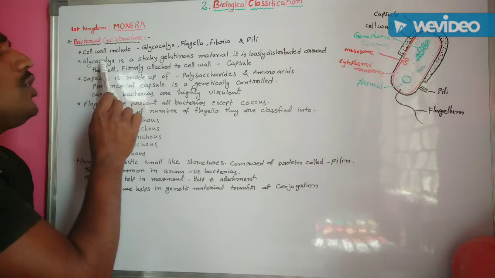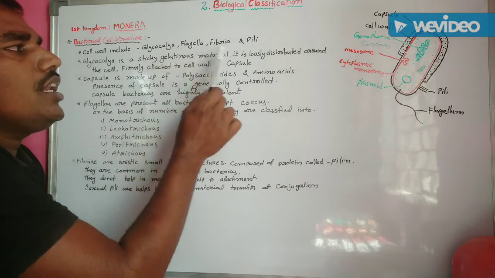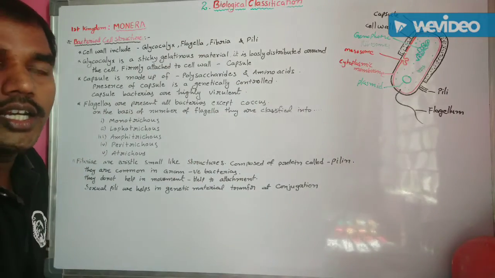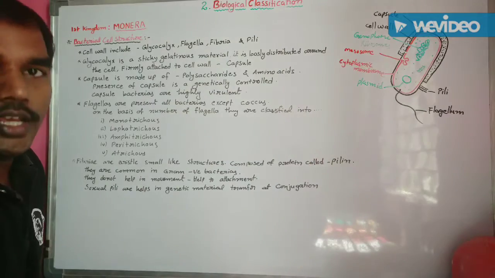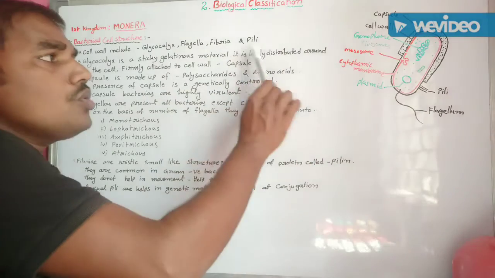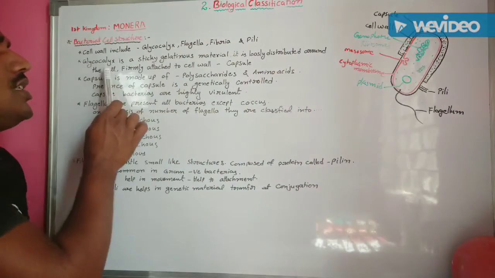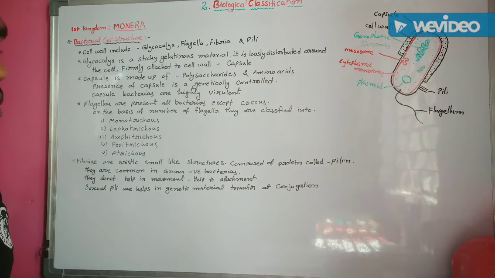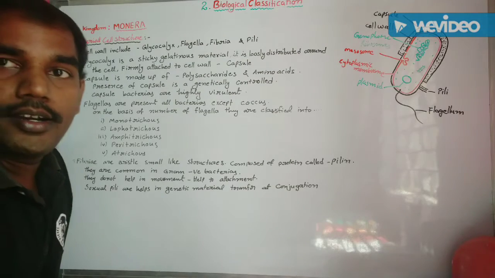The first one, glycocalyx, is a sticky gelatinous material surrounding the bacteria. It is the outermost layer, and also it is loosely distributed around the cell. It is known as the slime layer.